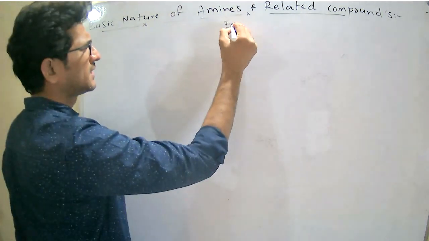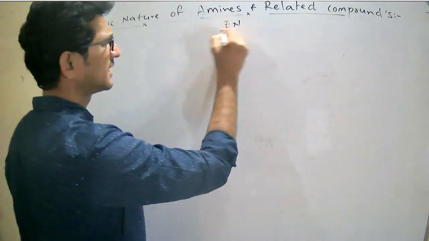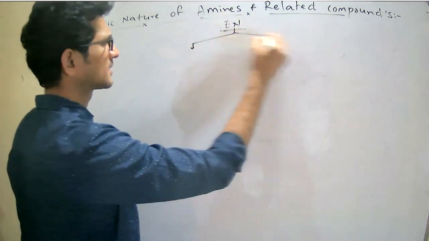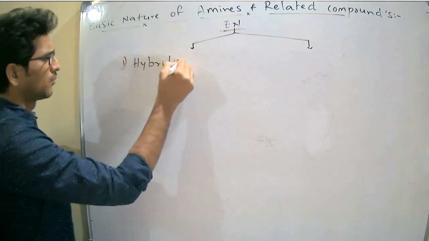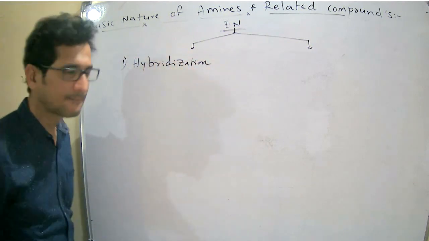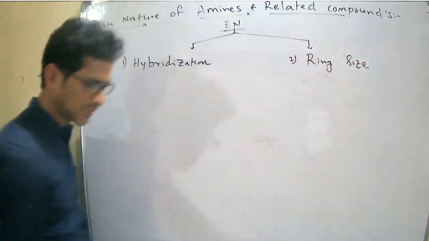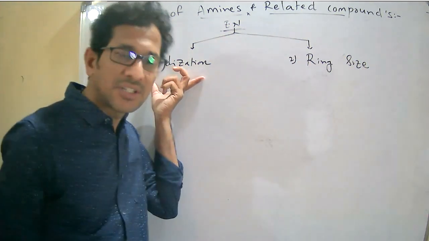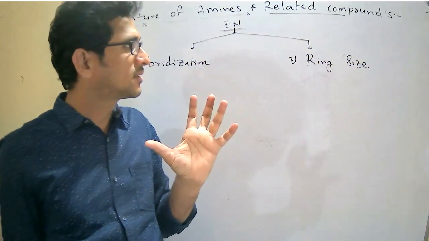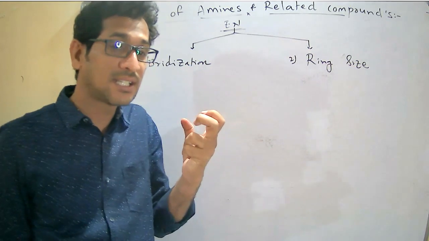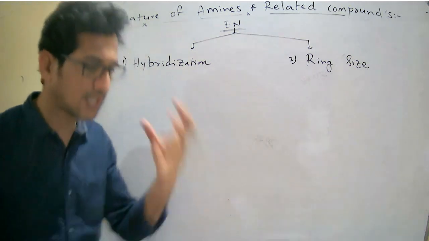The electronegativity of the nitrogen, or of any compound, is majorly discussed on two factors, which we already discussed. One is hybridization. The second one is ring size. Hybridization and ring size are the two factors which decide the electronegativity on nitrogen or any other atom.